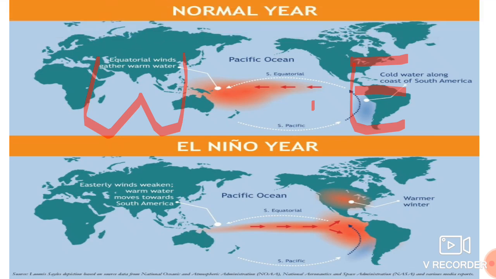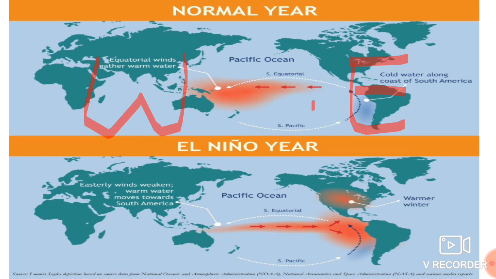In a normal year, the winds blowing from east to west collect warm water near the coast of Australia. This is Australia, and this red zone denotes warm water. Equatorial winds gather the warm water, and where there is warm water, a low pressure zone will develop, air will rise and it will cause rainfall.